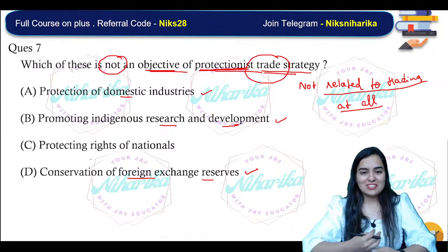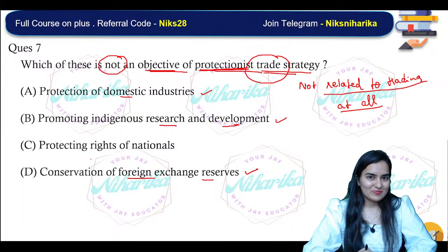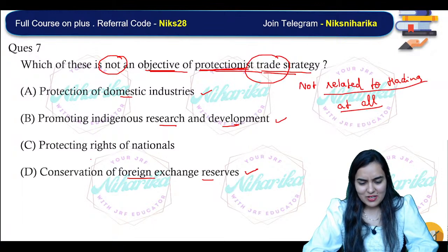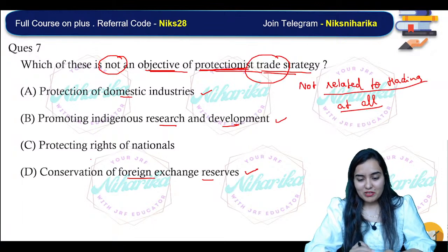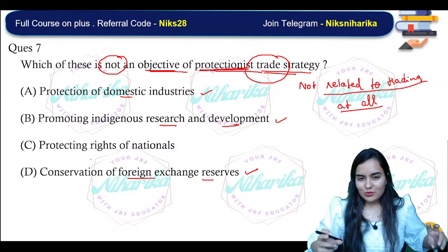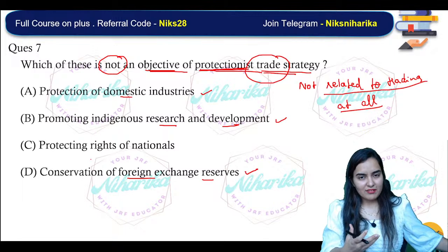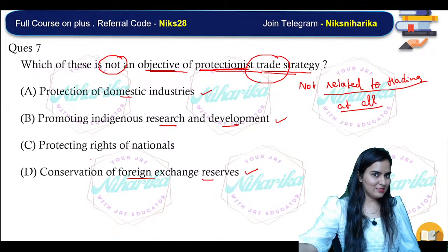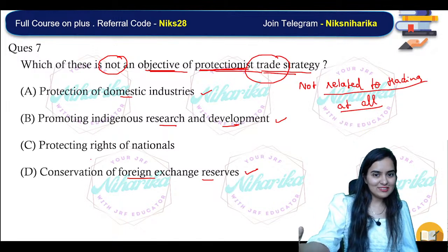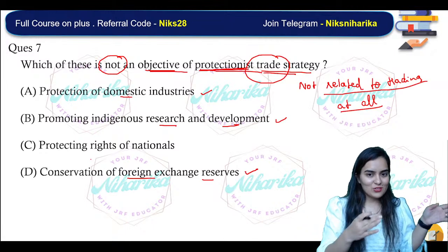Protecting rights of nationals. Why will you protect the people in trade? Any connection? Protecting rights of nationals.